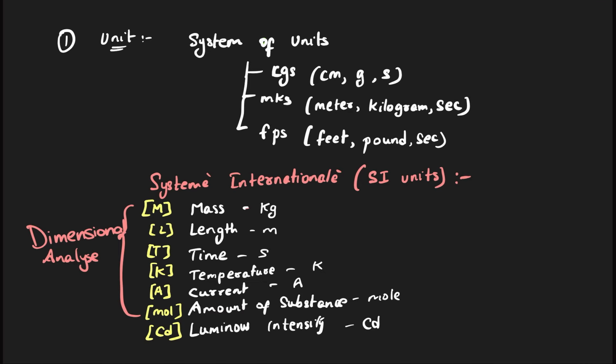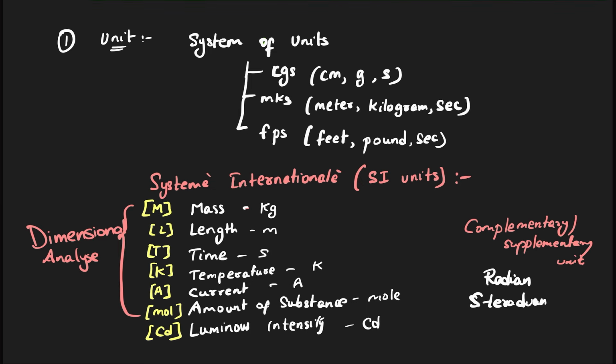Apart from these, there are also something known as complementary units, or supplementary units as some people say. These are nothing but radian and steradian. Steradian is solid angle, radian is plane angle. So the measure of a plane angle is called radian, and the measure of a solid angle is known as steradian.